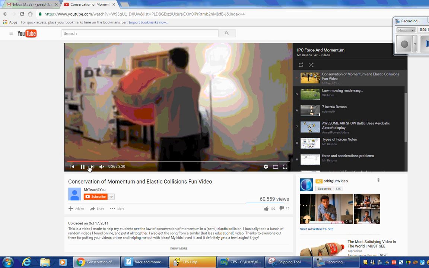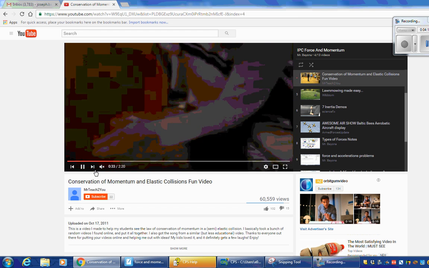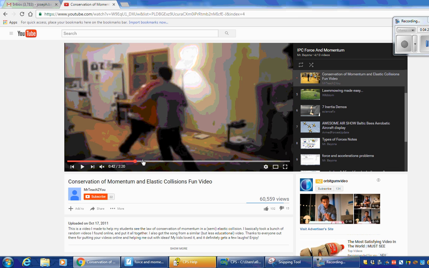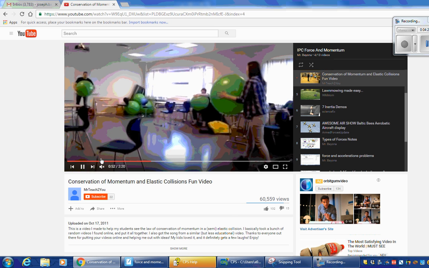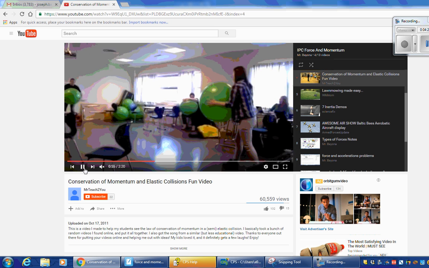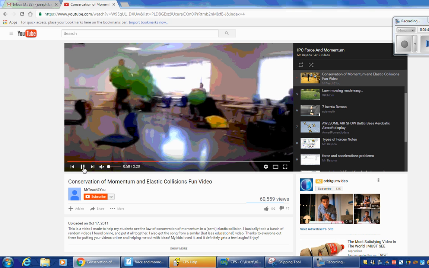Let's see this guy right here. How much momentum? Zero, right? Here he comes. Boom. It brings him to a stop, if you notice. Let's see some of these. Now they are both going to run towards each other. If this guy's running in the positive direction, she's running in the negative direction. So her velocity is negative, his velocity is positive. What's going to happen to their momentum? Negative momentum, positive momentum. And look what's going to happen. Boom. She got thrown away because his momentum was much greater.